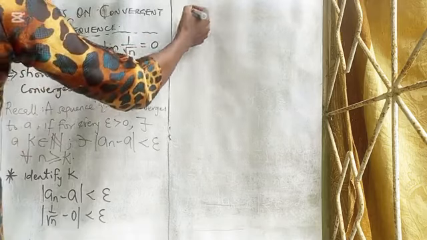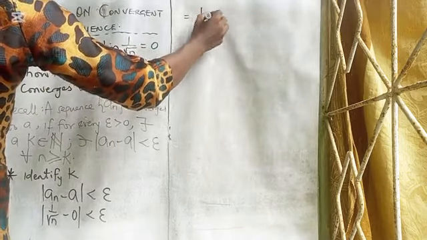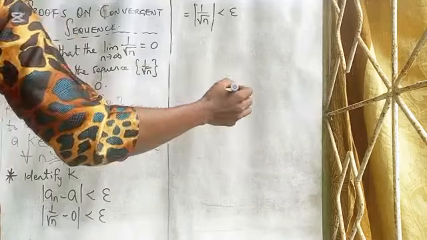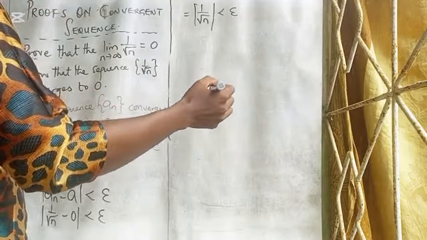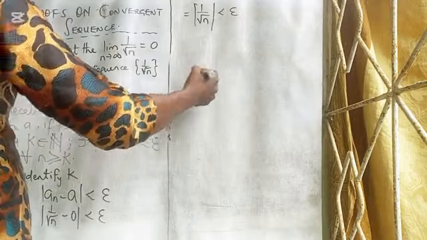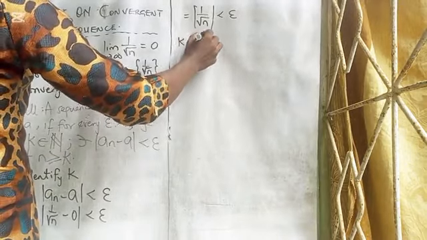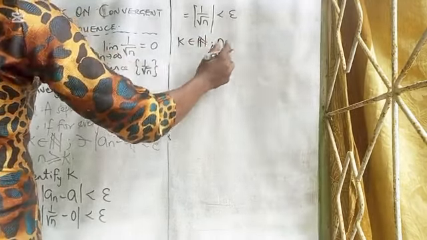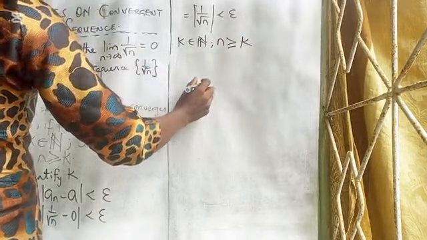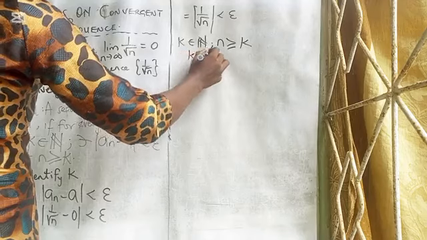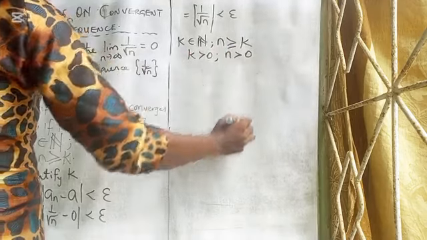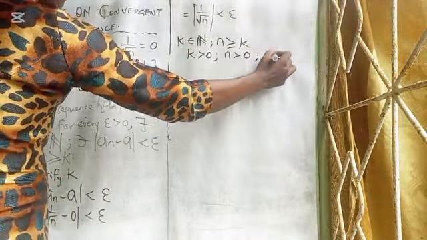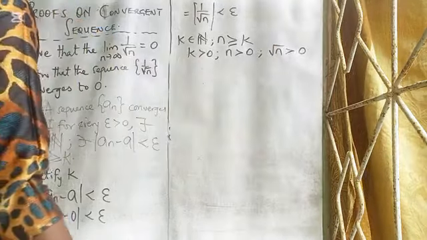And so if that is the case, the absolute value of 1 over root n will be less than epsilon. But remember that our K belongs to the set of natural numbers and our n is greater than or equal to K. So if K is greater than 0, then n also will be greater than 0, and root n likewise will be greater than 0.